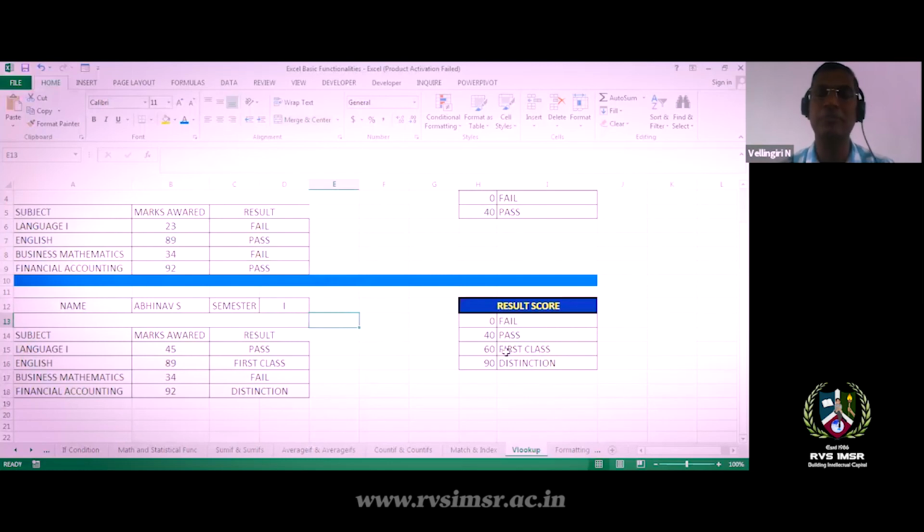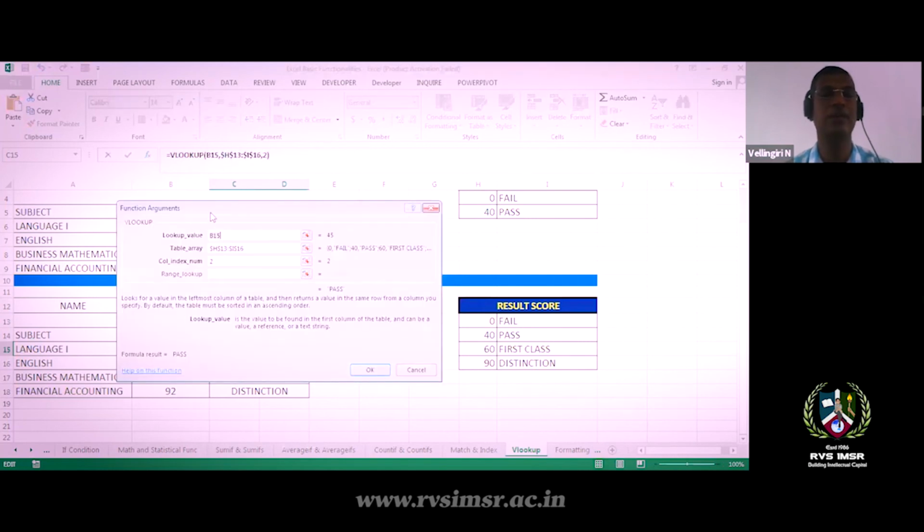Now the second scenario is where I have multiple criteria: 0 to 40 is fail, 40 to 60 is pass, 60 to 90 is first class, and 90 and above is distinction. This kind of information I want to get using my VLOOKUP. Here it has been calculated the same way. So how has it been calculated? The similar function is used.